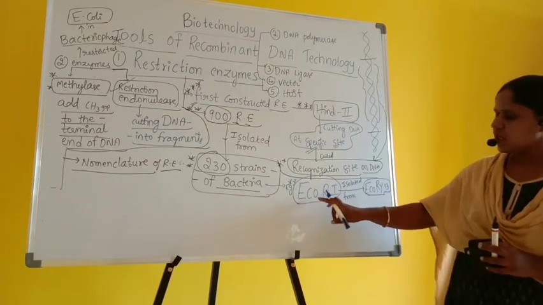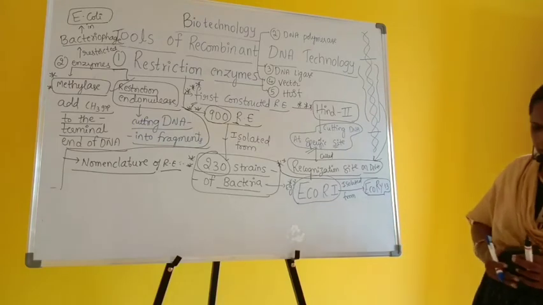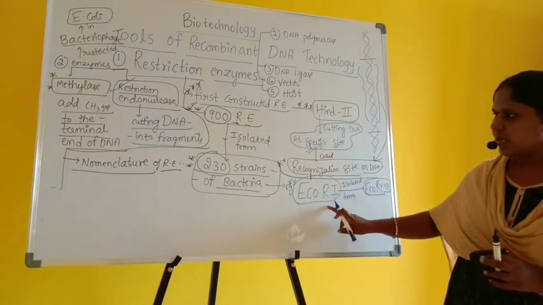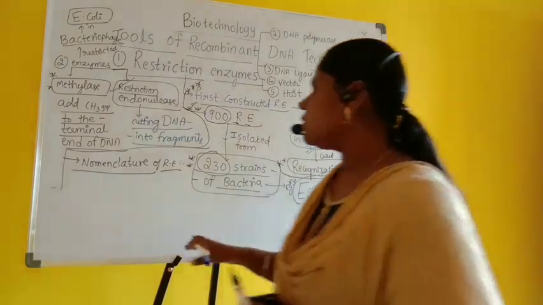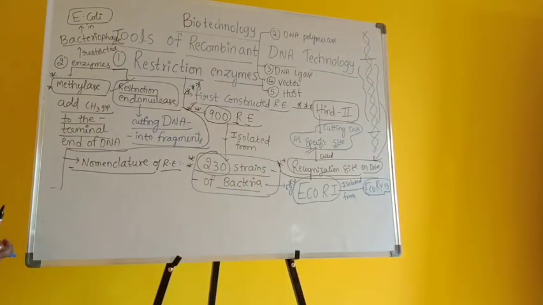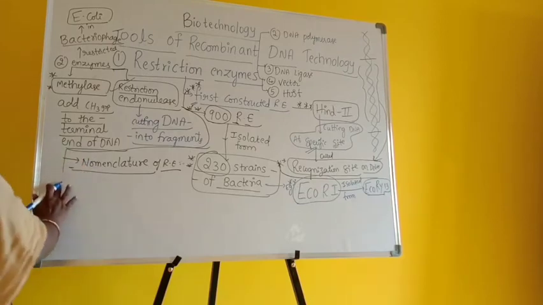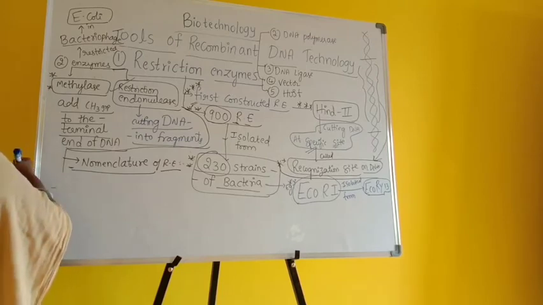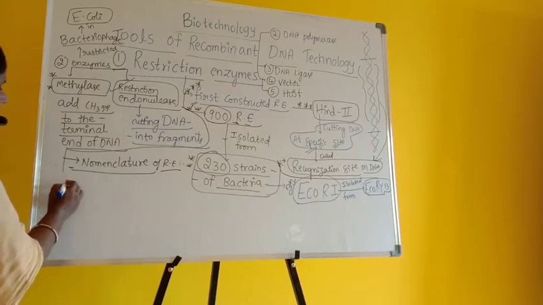So what is this EcoRI? Now let us see that they have given this name based upon the rules followed in nomenclature. What is nomenclature? Giving names to these enzymes is called nomenclature.